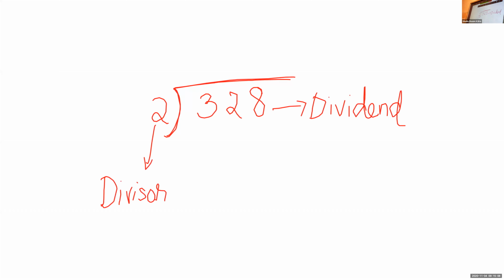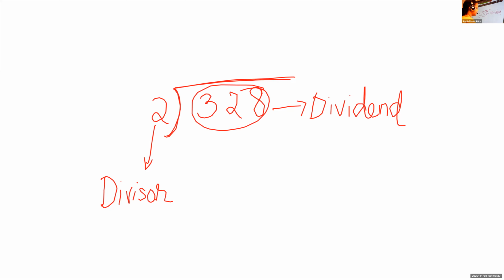So, can you tell me which is the dividend here again? Which number is the dividend? Not 8, not 2, not 3. 328 is one number. The big number that we are going to divide is known as the dividend.